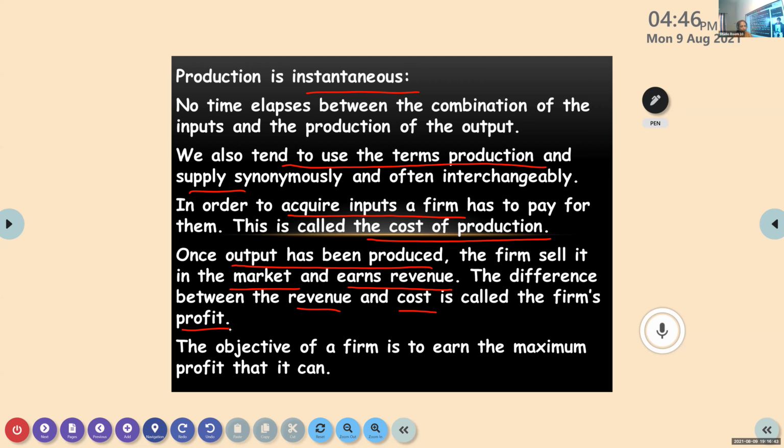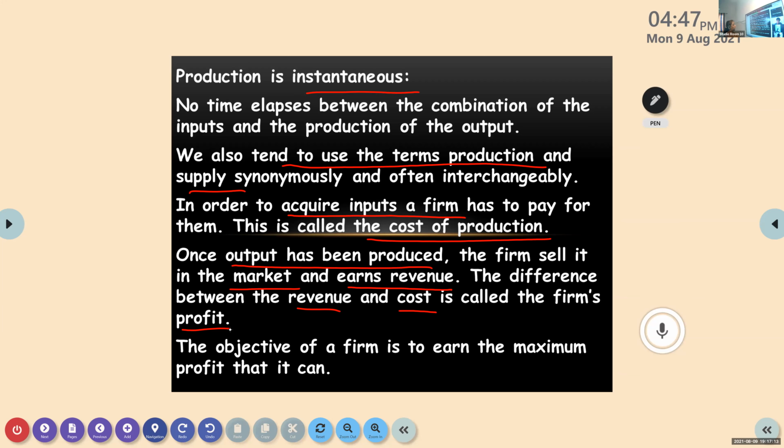So whenever a firm buys input, they have to pay some amount of money, that we call the cost of production. After production, they get output. This output they will sell in the market and earn money. They get revenue. And what is the difference between that revenue and cost? What is remaining? That is the profit of a firm, or an industry's profit.